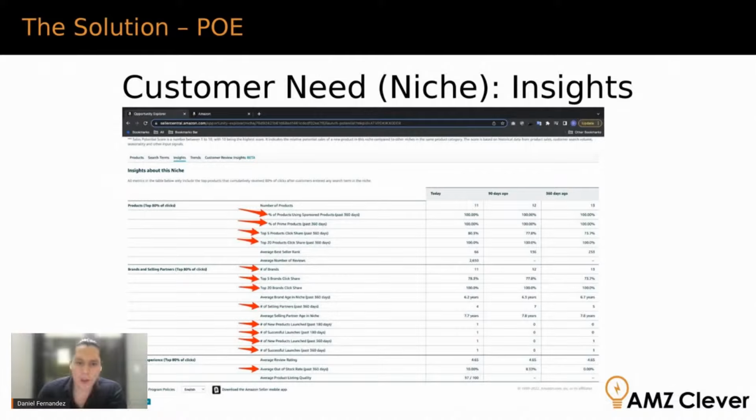And to go with what I've been saying before, we can see that today there has been one product launch, and Amazon is deeming it successful. 90 days ago there were none, and 360 days ago there was also one launched, one successful, with a 360-day look back window. Now, insights about these metrics: this is not a good niche, right? We want to see a niche that has multiple products being launched and multiple products being successful, right?